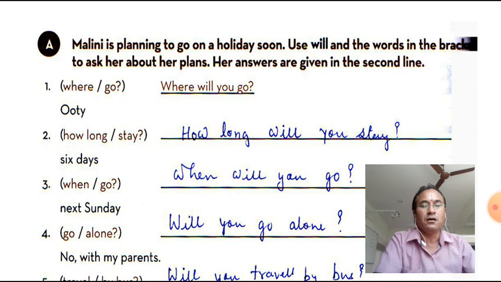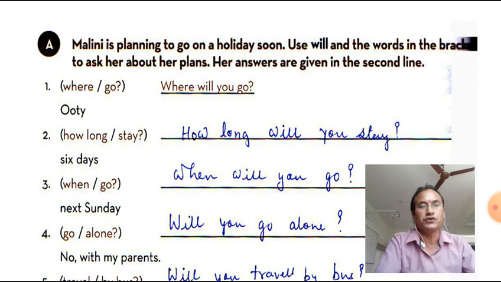Malini is planning to go on holiday soon. Use will and the words in the brackets to ask her about her plans. Her answers are given in the second line. Now, the second one we are going to do: how long stay.